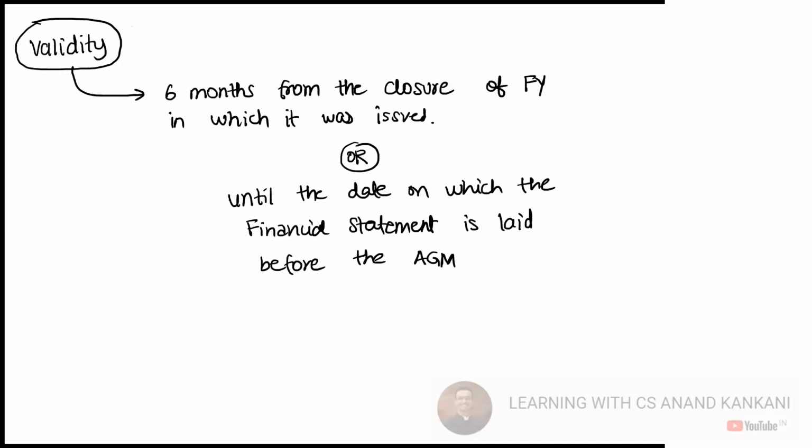Now, the validity of this circular would be 6 months from the closure of the financial year in which it was issued. Okay. That is basically your 30th September. Validity would be up to 30th of September or until the date on which the financial statement is laid before the AGM. Now, you have 2 dates, and of course, whichever is earlier.